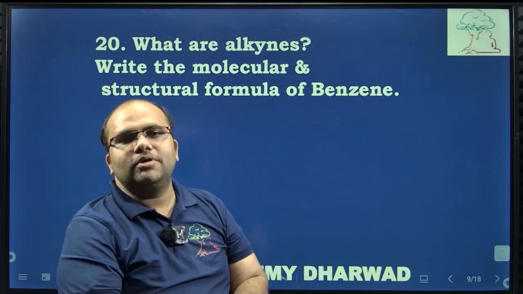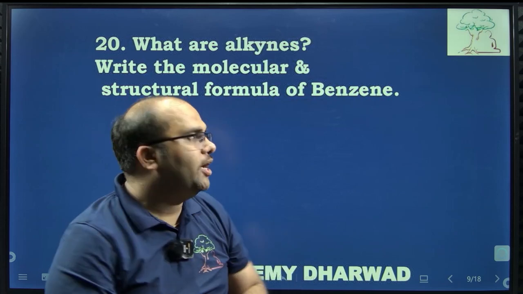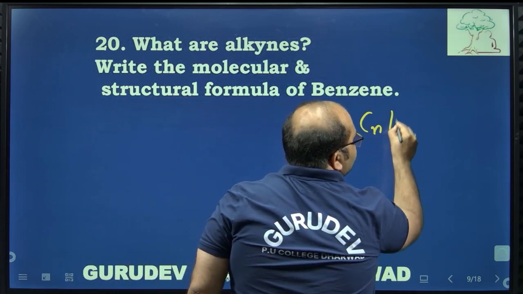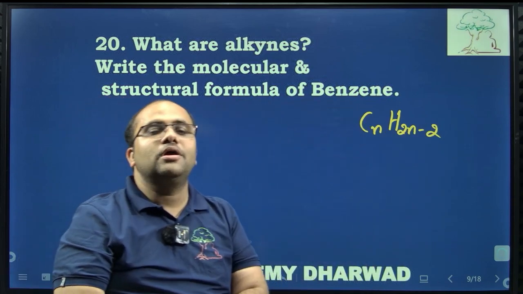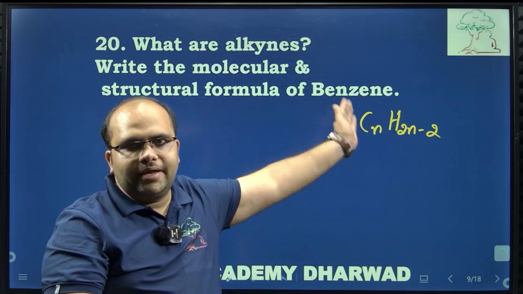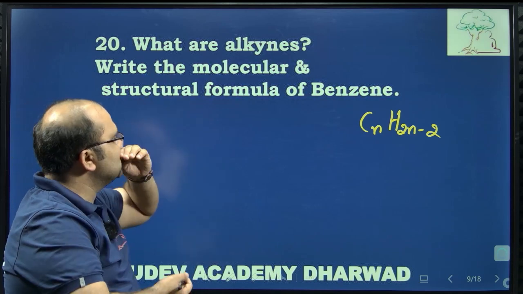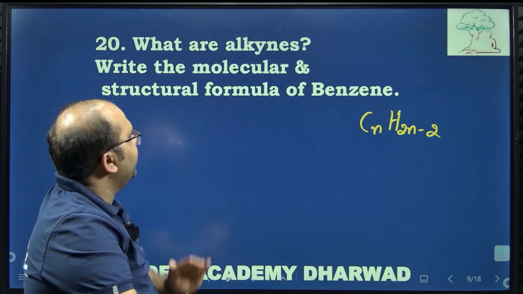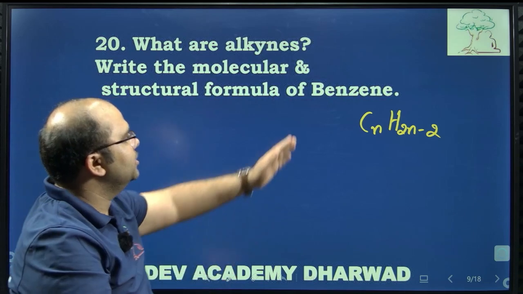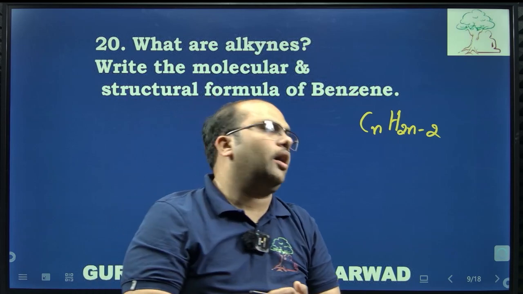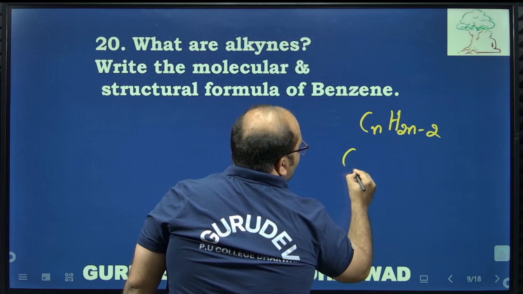Alkynes are nothing but the hydrocarbons which are having the general formula CnH2n minus 2. So these are the hydrocarbons which are unsaturated and carrying the general formula CnH2n minus 2. Those are called alkynes. And write the molecular formula and structural formula of benzene. So benzene is the one which is an aromatic hydrocarbon. So here the molecular formula and structural formula. Molecular formula of benzene, you all know that